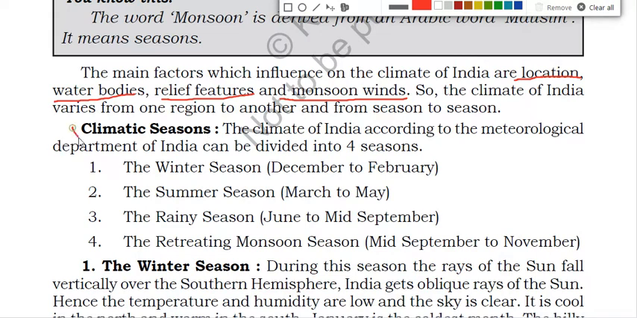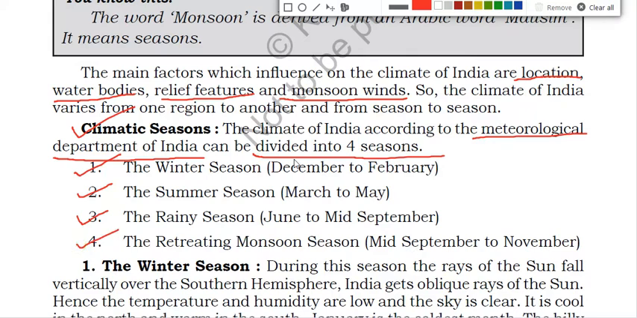Now we'll talk about the climatic seasons. The climate of India, according to the Meteorological Department of India, can be divided into 4 seasons. The Meteorological Department of India records the weather conditions as well as the climatic conditions for each and every day. So according to the Meteorological Department of India, the climate of India is divided into 4 seasons. What are the 4 seasons? We all know them: the winter season, the summer season, the rainy season, and the retreating monsoon season.